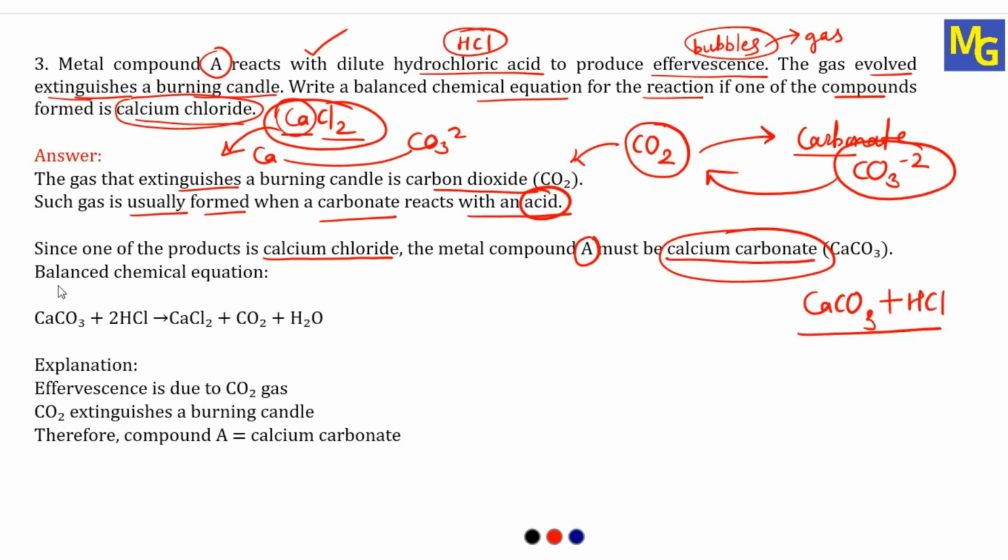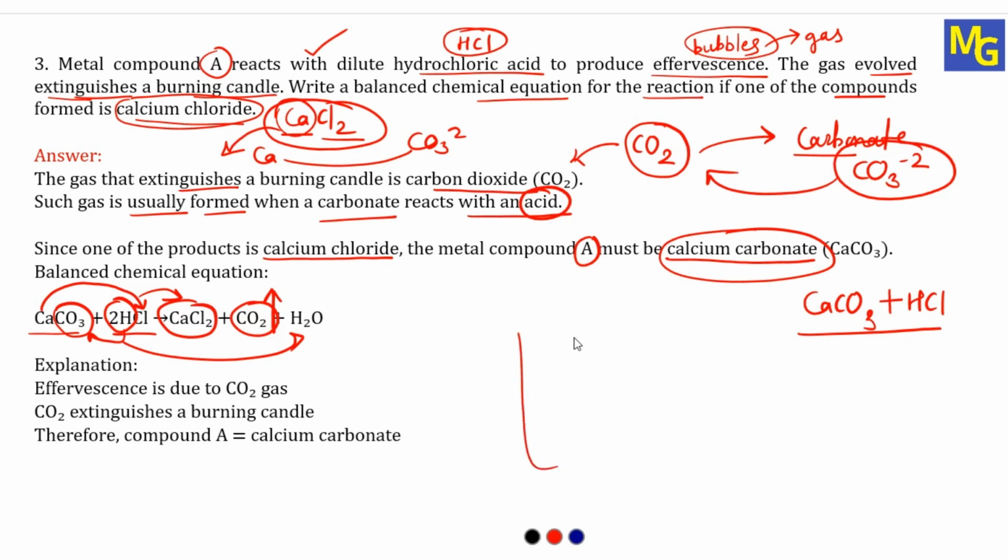So therefore, see here the balanced chemical equation. Calcium carbonate combines with HCl. So here what happens? Calcium reacts with Cl, it becomes calcium chloride. See here. Then what is remaining? The remaining is CO3 and this H. So this H and O combine and it becomes water, and the remaining thing is CO2. This CO2 is in the form of gas, that is the effervescence.